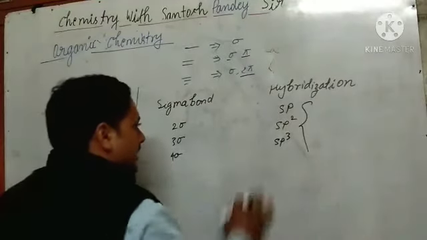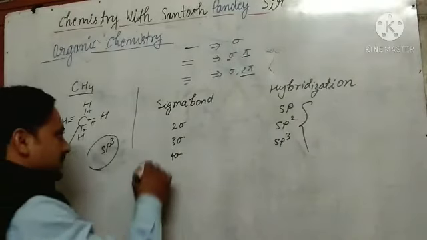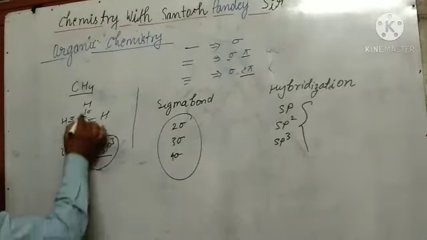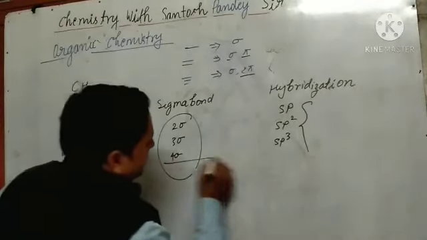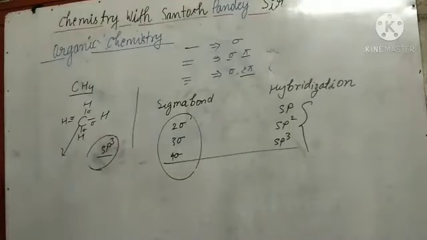We can say the hybridization of this one on the basis of the number of sigma bonds. So how many sigma bonds are there here? 1, 2, 3, 4. So what will be the hybridization? The hybridization of this one is sp3. Let's all of you see here.